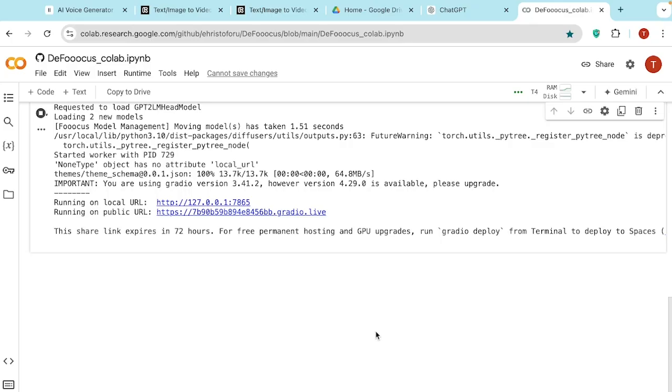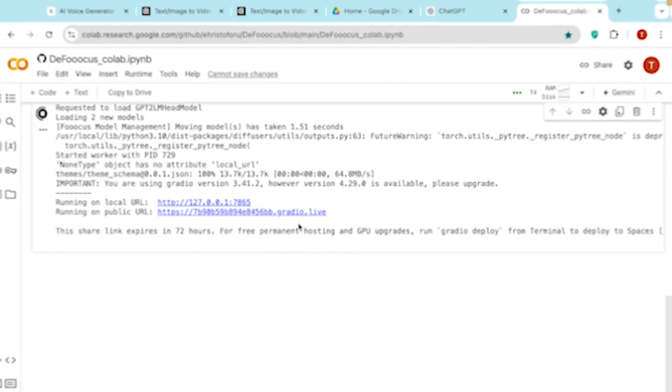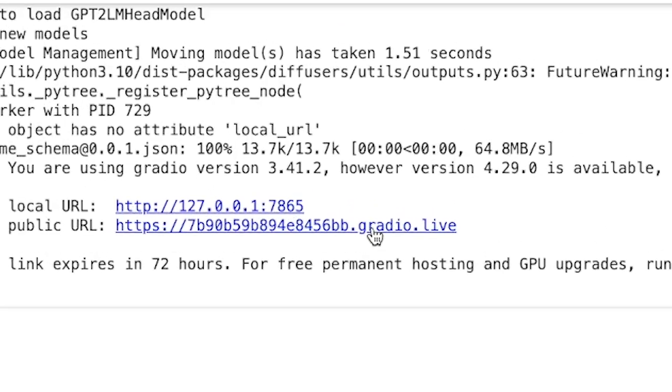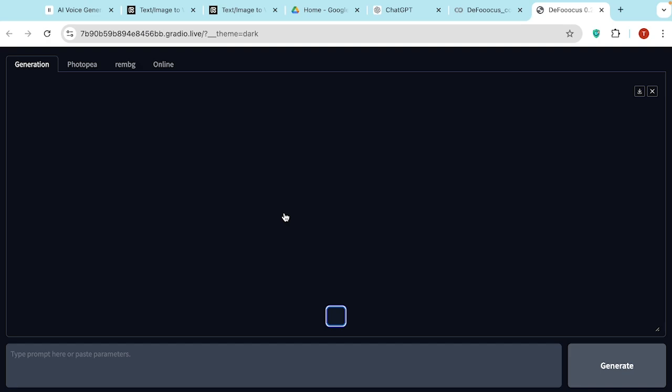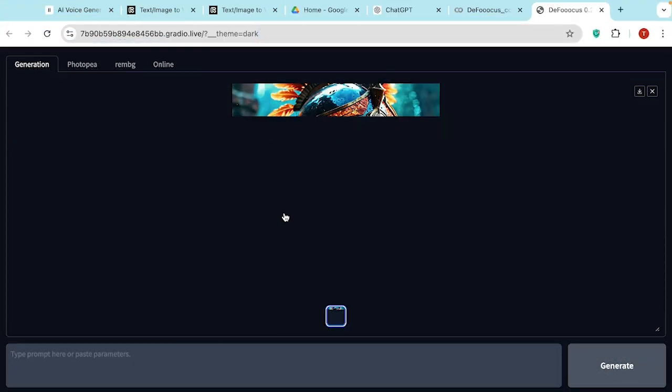A few minutes later. So once the server is ready, you will see 2 types of links here. So you have to click on the second link. And now you will find an interface like this. There are many other platforms where you can create pictures, like Leonardo.ai and Midjourney, but I find the best is Fooocus. That's why I'm using Fooocus in order to create consistent pictures and to get the best result.